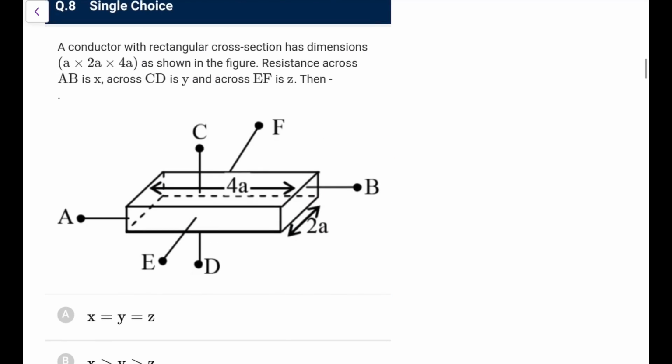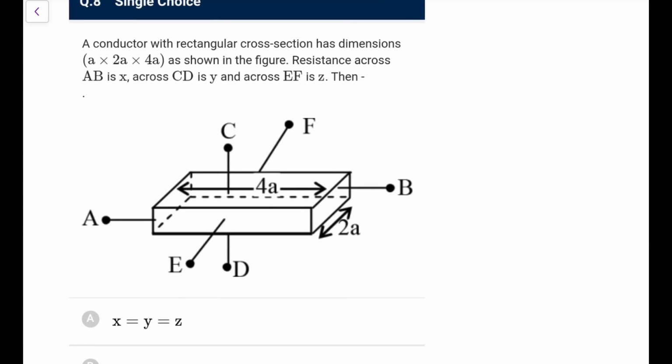Next one, a conductor with rectangular cross section has dimensions A cross 2A cross 4A as shown in the figure. Resistance across AB is X, across CD is Y, across EF is Z. Okay, so first of all, this length is maximum and this area is minimum. So across these two ends it would be maximum. So across AB, that means X is maximum.